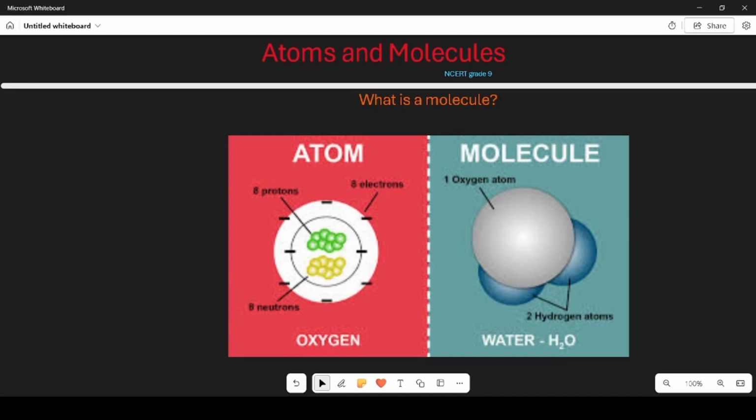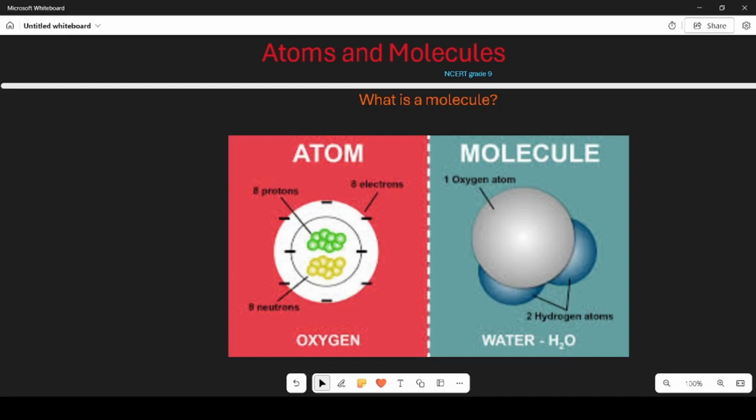Molecules of the same element. Sometimes atoms of the same element join together to form a molecule. Here are a few examples. Oxygen, O2, made of 2 oxygen atoms. These 2 oxygen atoms join together to form an oxygen molecule, which we need to breathe. Nitrogen, N2, made of 2 nitrogen atoms. These nitrogen atoms stick together to form a nitrogen molecule, which is a big part of the air. Hydrogen, H2, made of 2 hydrogen atoms. These hydrogen atoms join hands to form a hydrogen molecule.